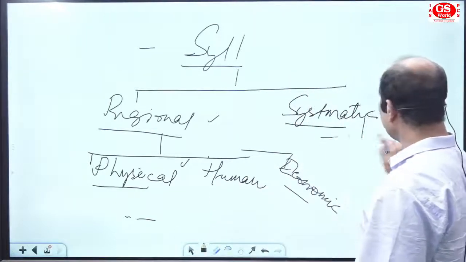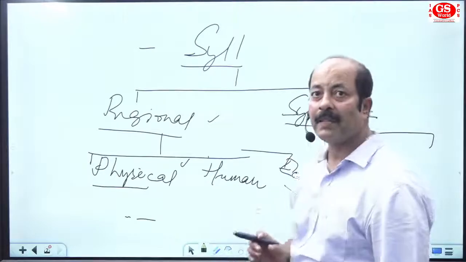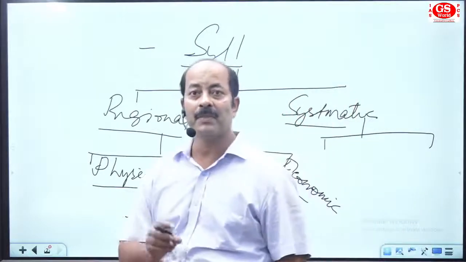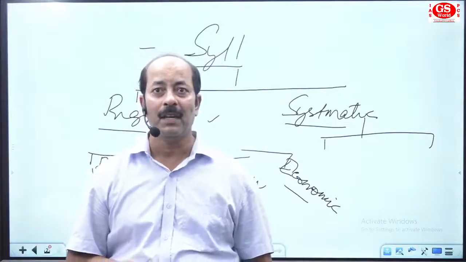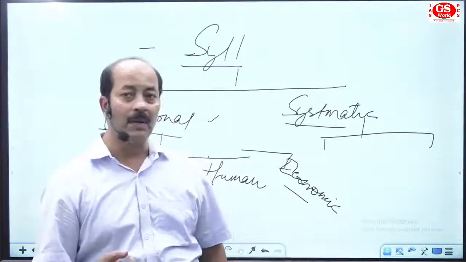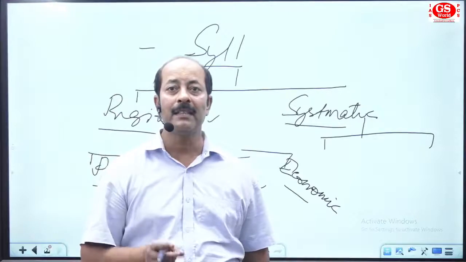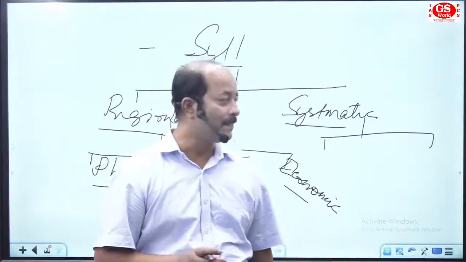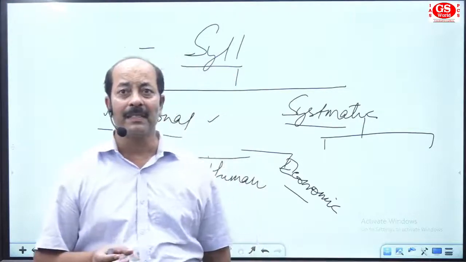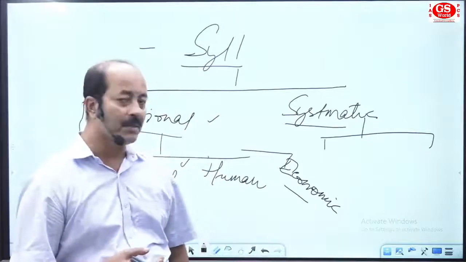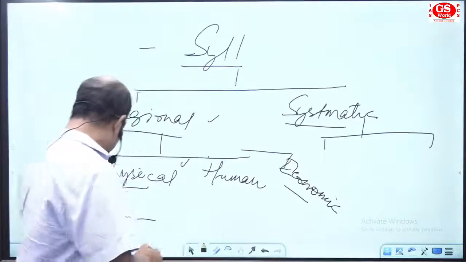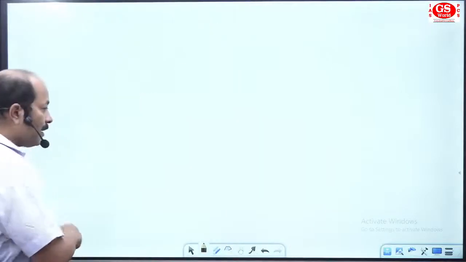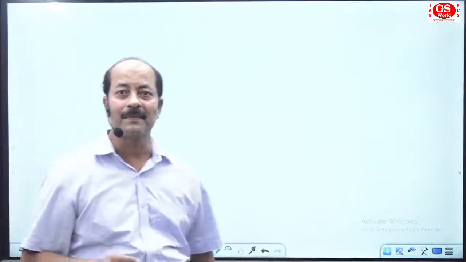In systematic geography also, we'll do the same thing. Suppose you have physical geography, human geography, and economic geography. There we will study the principles of the physical, human, and economic sections. So this is the syllabus area we have discussed. Now we are going to discuss the study method and the related questions here.